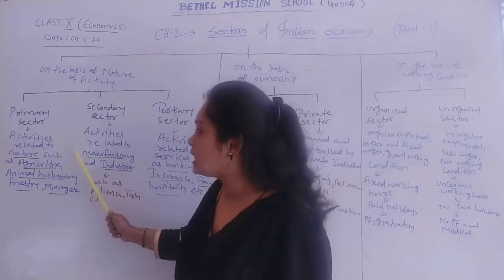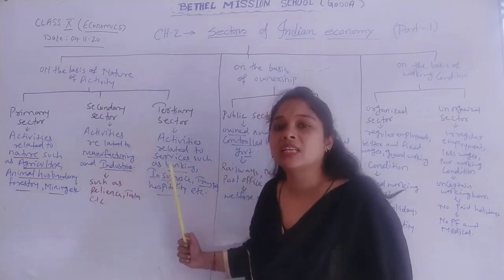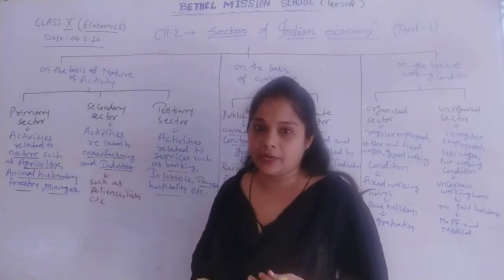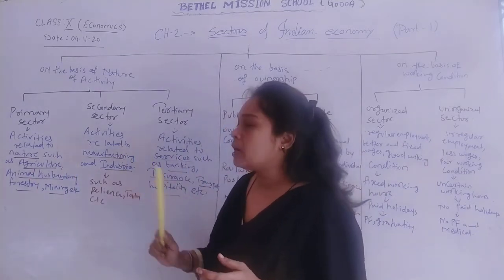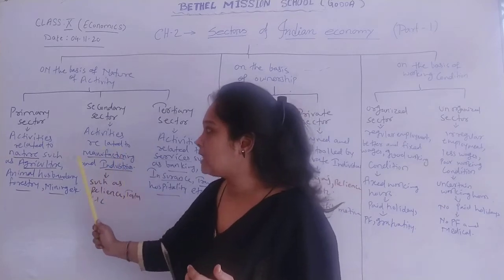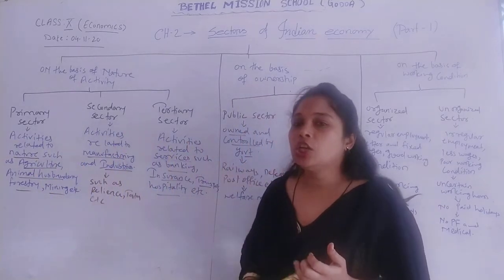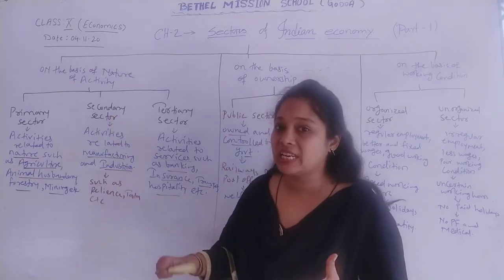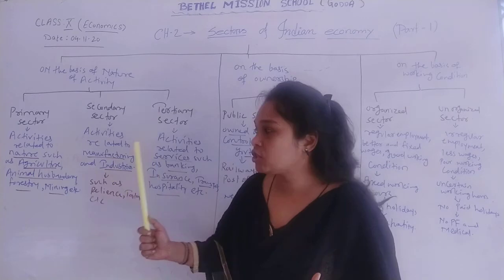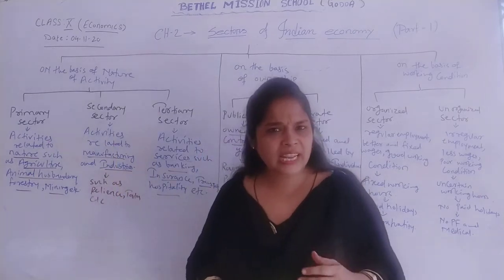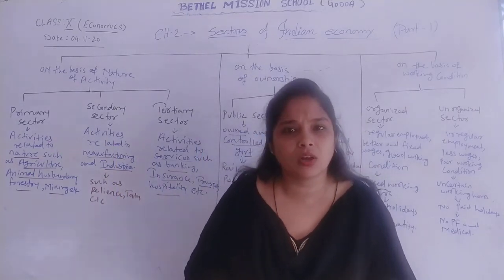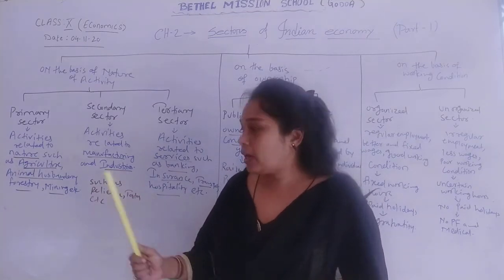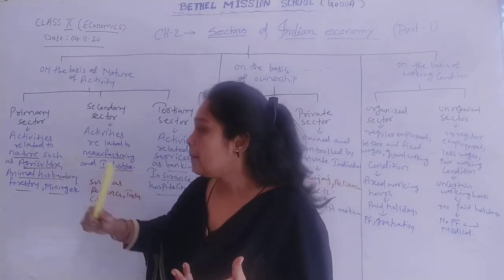Now when we talk about these three sectors, they somehow depend upon each other, or they are interrelated or interconnected. Let's take an example. The secondary sector depends upon both the primary sector and the tertiary sector, because secondary sector industries or manufacturing companies require raw materials, which they get from the primary sector. For example, cotton textile mills require cotton as raw material, and this raw material they get from the primary sector.